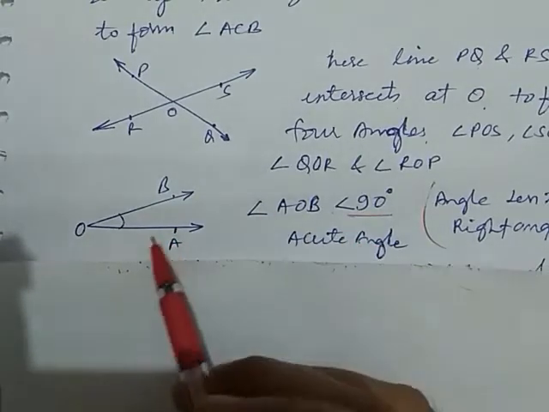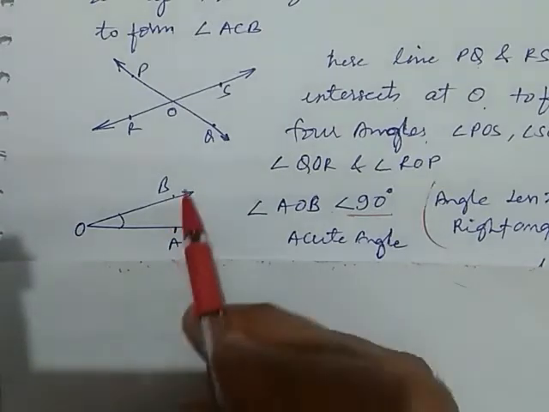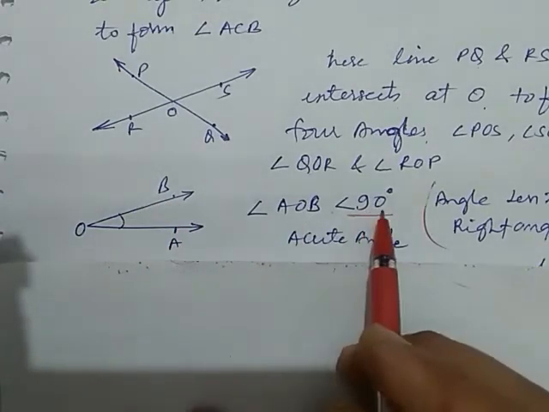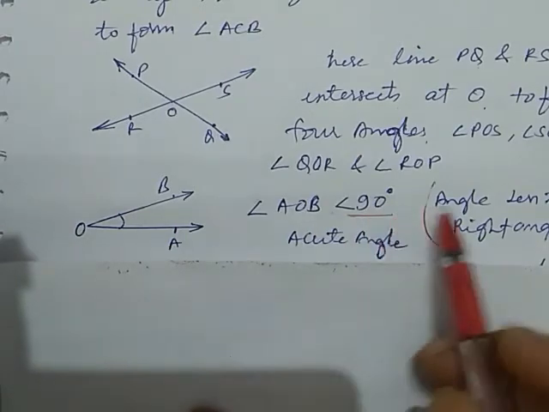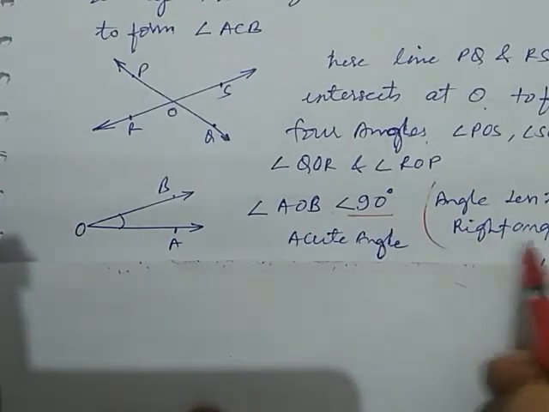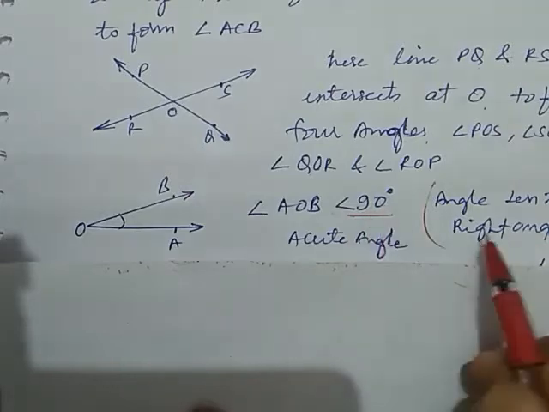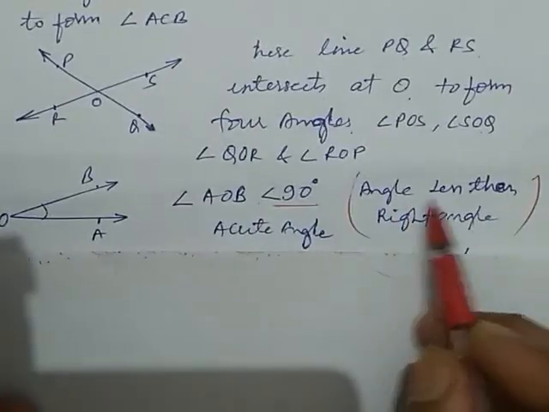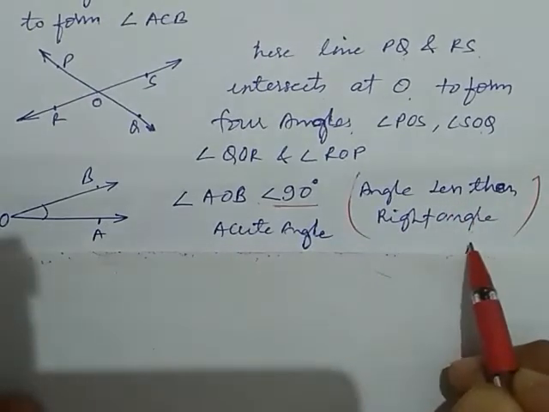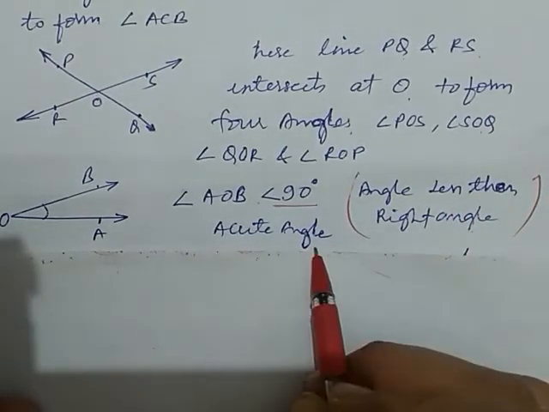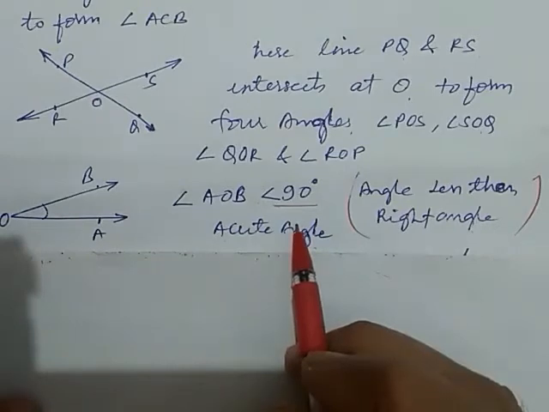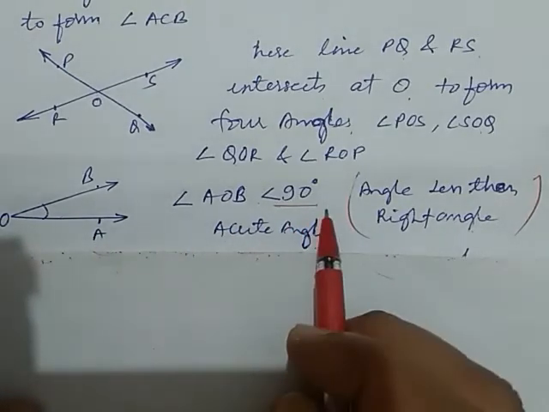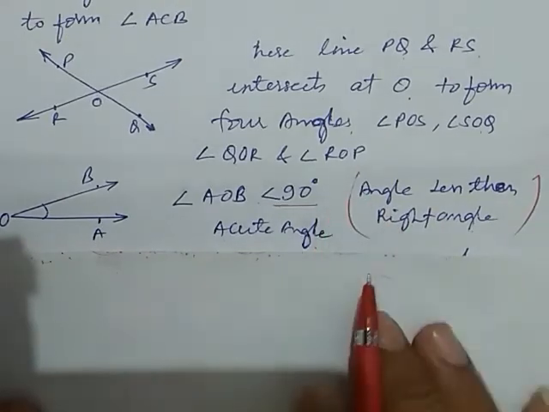So acute angles are those angles having their measure less than 90 degrees. An angle less than a right angle, because the 90 degree angle is also called a right angle. So we can say angles less than a right angle are known as acute angles. They can take values more than 0 degrees up to less than 90 degrees.